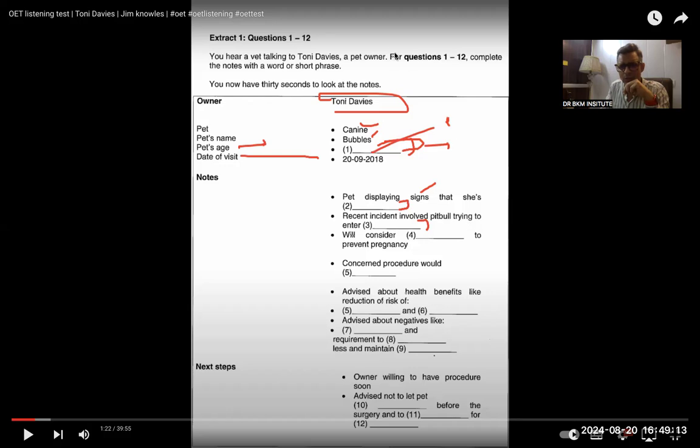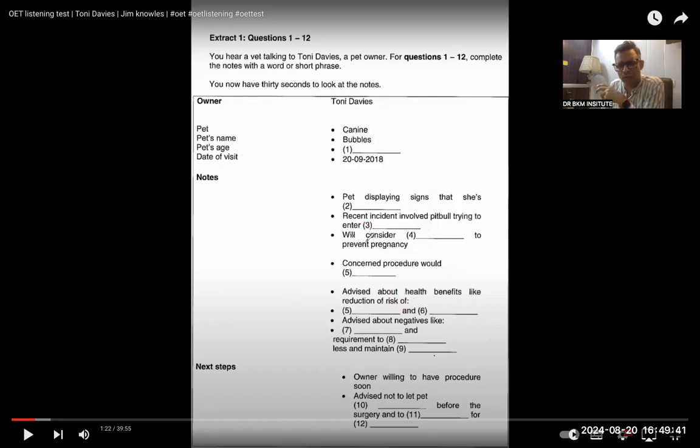Will consider dash to prevent pregnancy. Concerned procedure would be advised about health benefits like reduction of. Never miss out the words which are prepositions, of. And don't forget the modals. Even will is kind of a modal, though it is not a perfect modal. Will, shall converts into would. So it is not like can, could, but it is nothing different as well. So talk about these things. Never forget this word to enter. Will consider dash to prevent pregnancy.